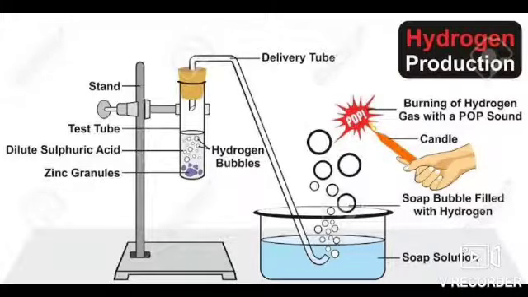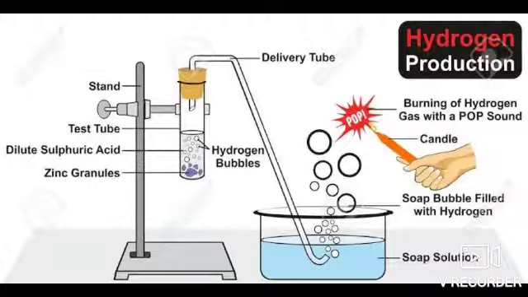Fine. And you can take one burning candle near the flask, as it is shown in the diagram also. You can see in this diagram there is one stand and test tube. In the test tube there is dilute sulfuric acid and zinc granules.